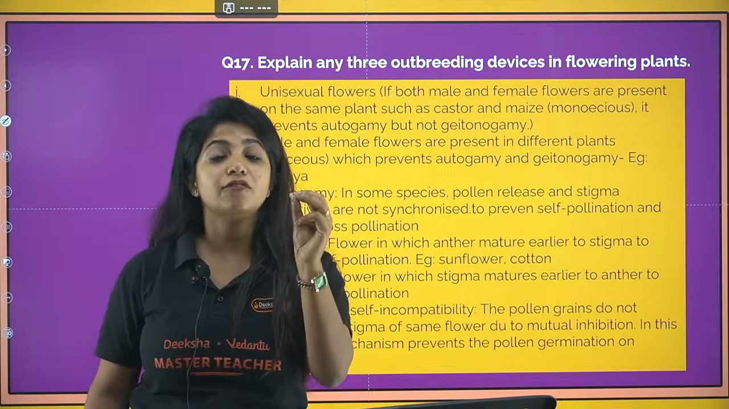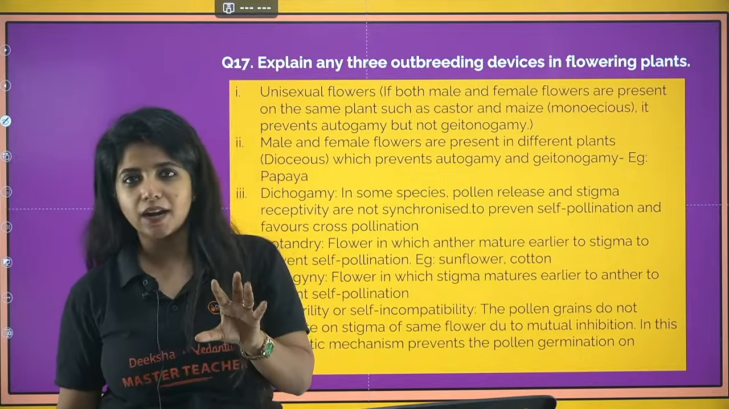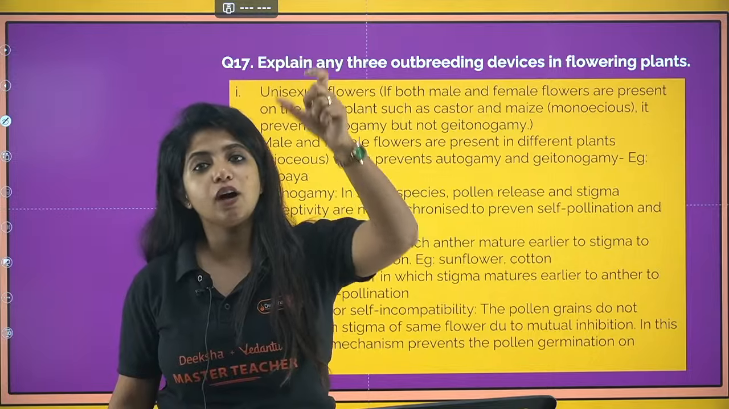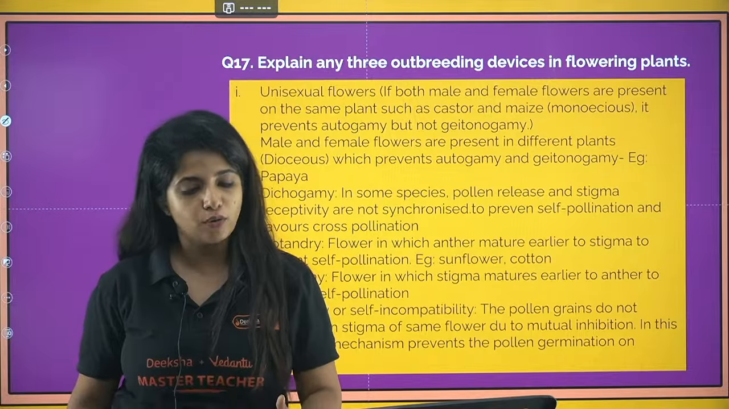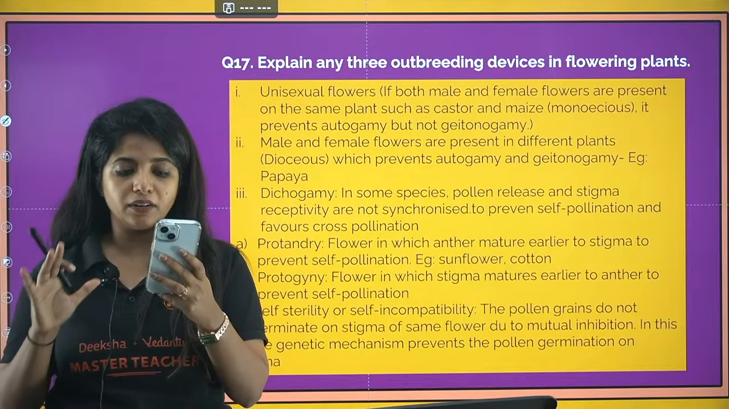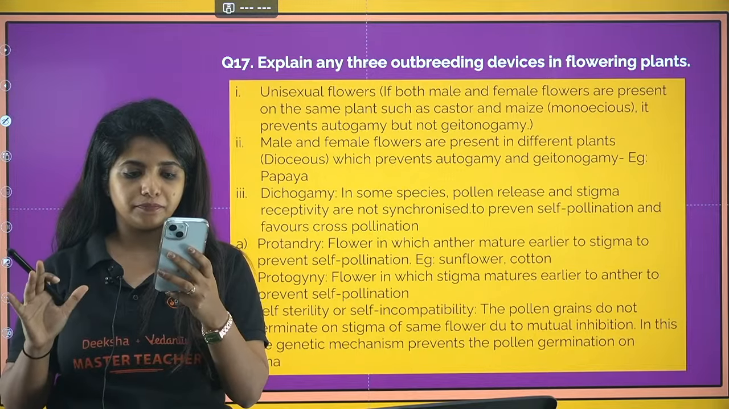Third one is known as self-incompatibility, which is a genetic mechanism where the plant itself, suppose the pollen grains are landing, but it won't allow pollen tube formation to happen. Okay, that is the third thing. So those are the 3 outbreeding devices that you can do.